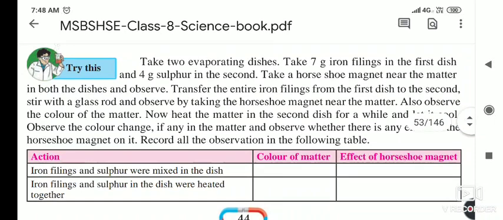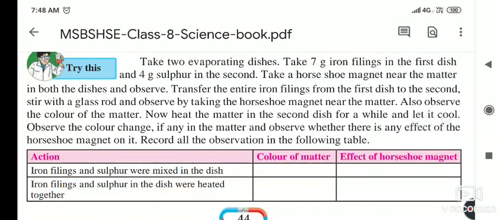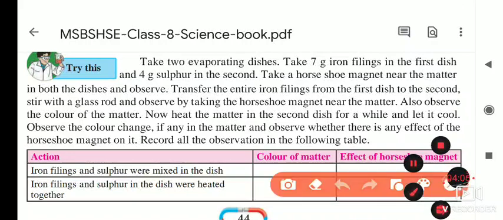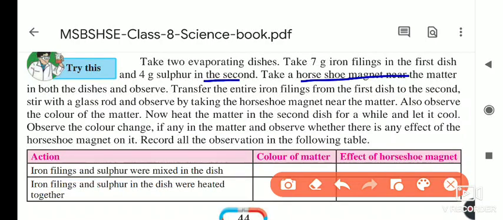Here an activity is given. Take 2 evaporating dishes. Take 7 grams of iron filings in the first dish and 4 grams of sulfur in the second dish. Take a horseshoe shaped magnet near the matter in both dishes and observe. Transfer the entire iron filings from the first dish to the second. Stir with the glass rod.